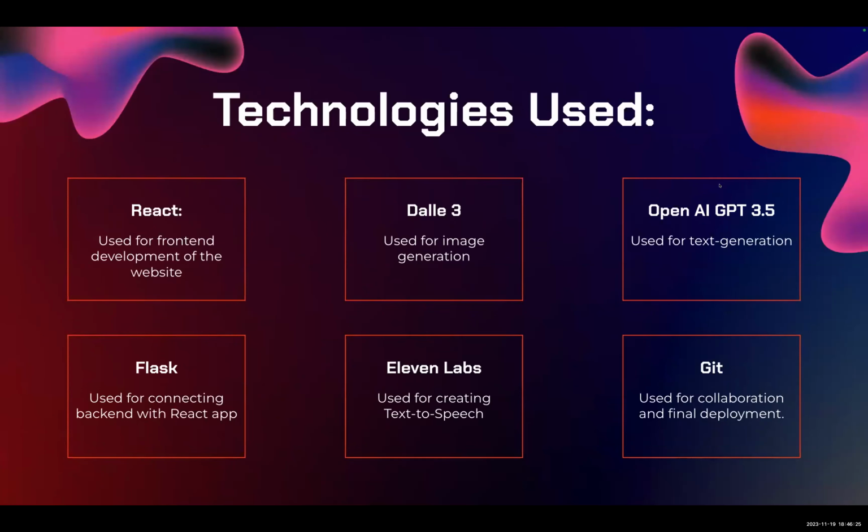As we mentioned on the last page, we use DALL-E 3 for the image generation in our project. We use 11 Labs for the text to speech, and we use OpenAI GPT 3.5 for the text generation. The other programs we used for this were React for the front end development, and we used Flask for the back end, connecting the back end with React. And then for collaboration and our final deployment, we used Git.